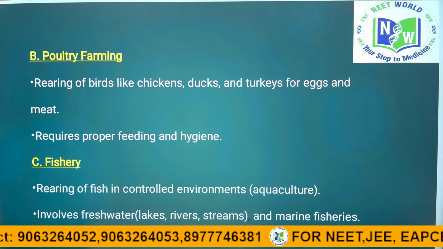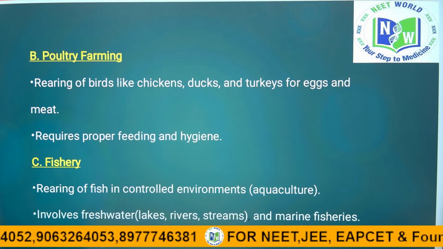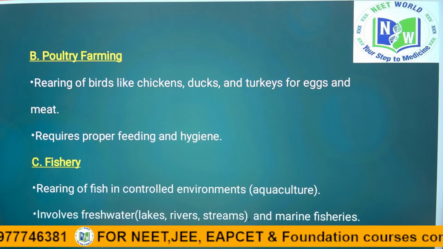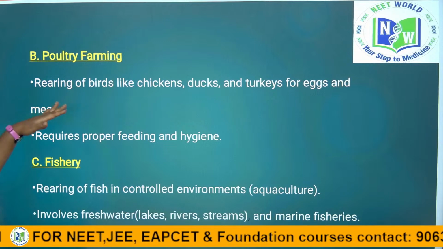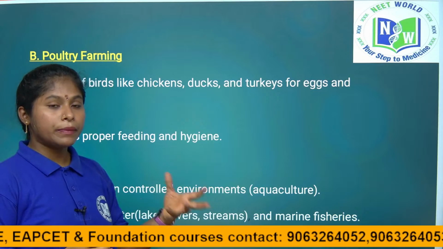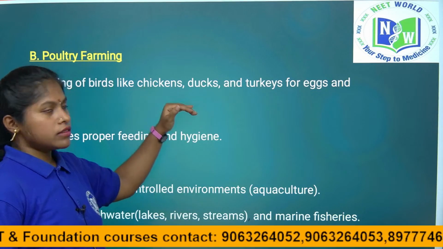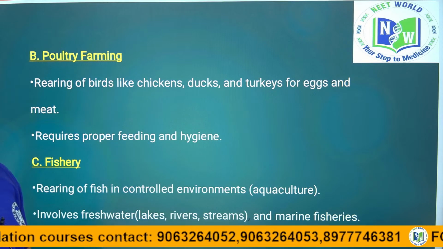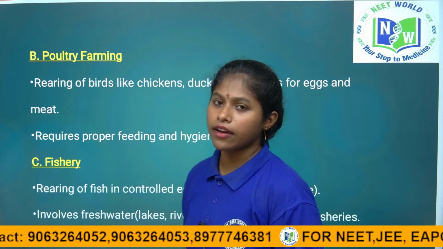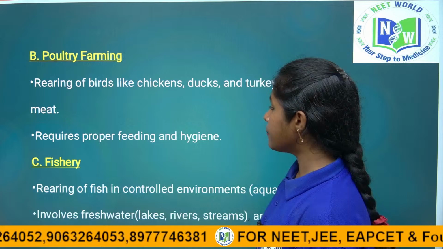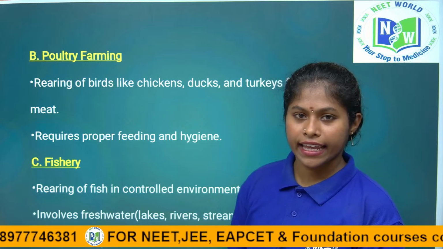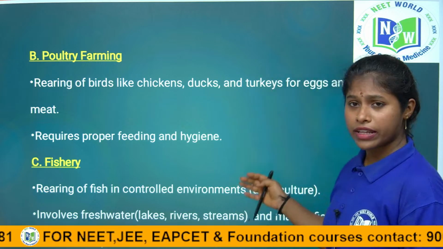One is we drink milk, based on rearing of cows, buffaloes, goats for the milk. We depend on them. And poultry farming is the rearing of birds like chickens, ducks, turkeys, for eggs and for meat, we depend on these birds. Right children, why do you want to eat meat? Because it has protein. Proteins are useful for building muscles. Protein is very important for the human body, right children. Fish is also very good in vitamin D and A, right children. So these are also very important.